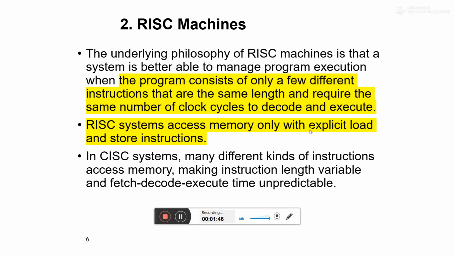RISC systems access memory only with explicit load and store instructions. So we do not need to use load and store instructions again and again, and we do not need to take our data from memory again and again. We define the load and store instruction only whenever it is required. For such an architecture, the speed of the system becomes very high. In CISC systems, many different kinds of instructions access memory, making instruction length variable and fast decode-execute time unpredictable.